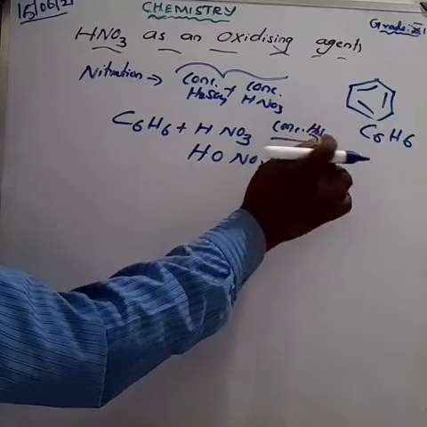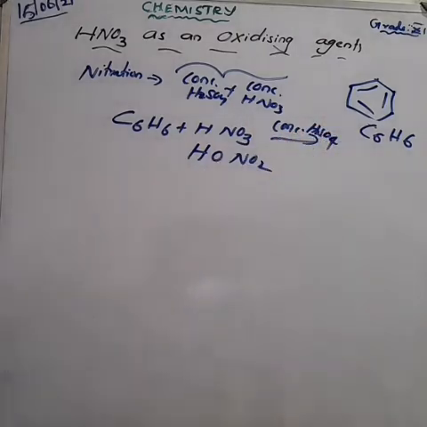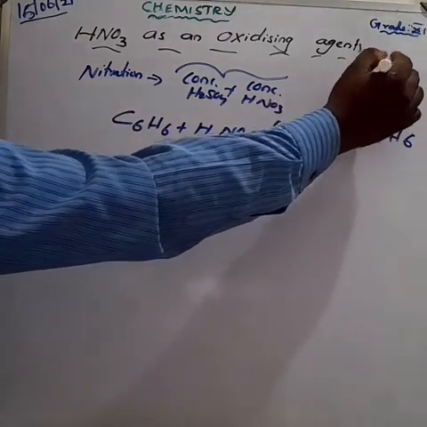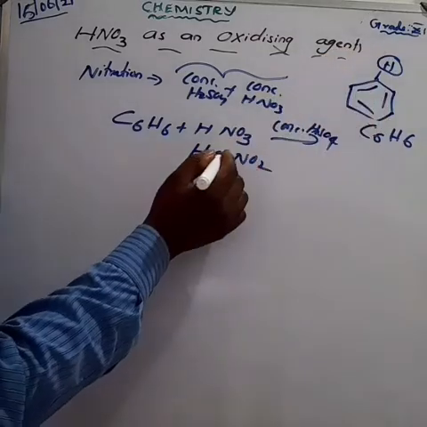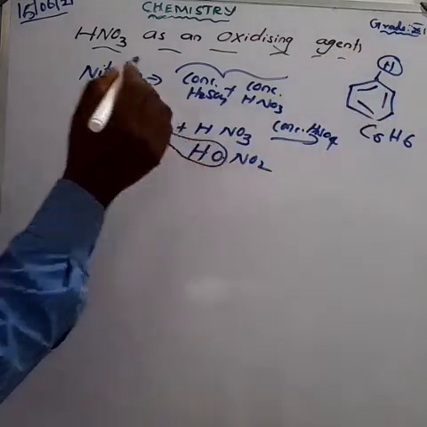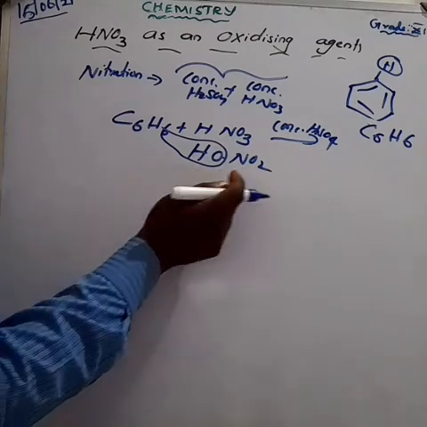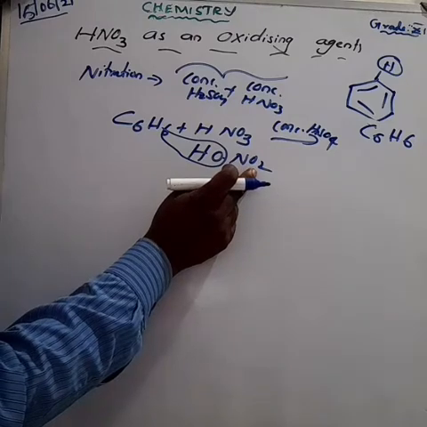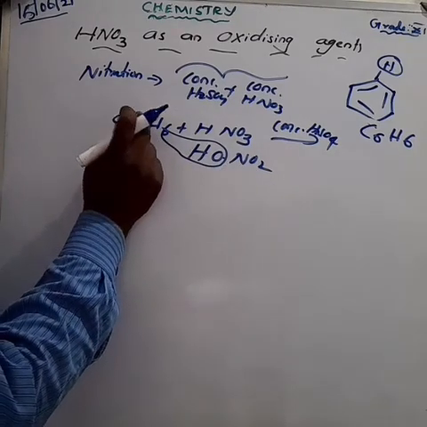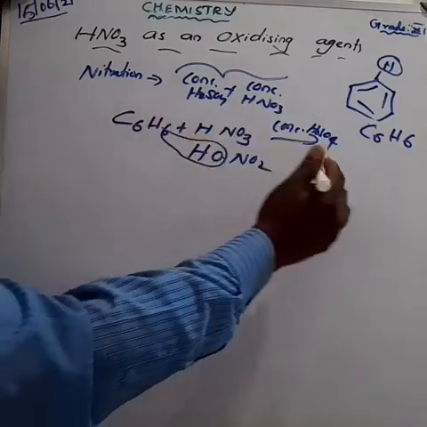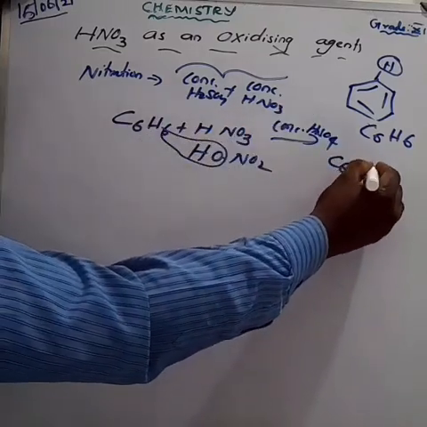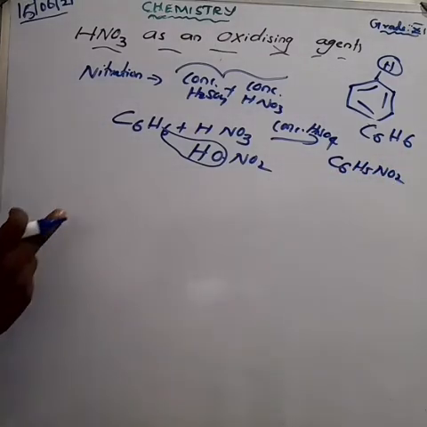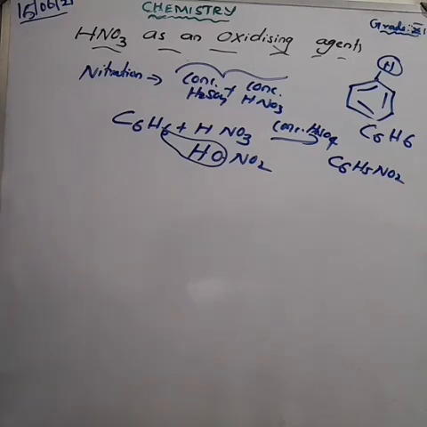Here, one of the hydrogens on the ring combines with the OH to form a water molecule. So the remaining NO2 is the nucleophile, NO2 minus ion, am I right? Sorry, NO2 plus ion. This will be attached to the benzene ring. So we get nitrobenzene, benzene with NO2, plus the hydrogen combining with the OH to form water.